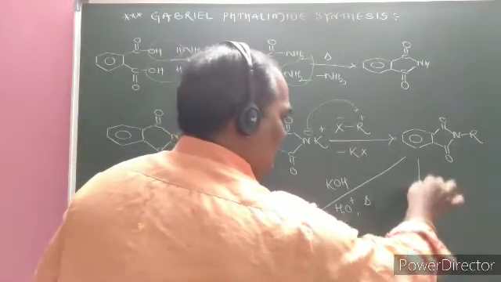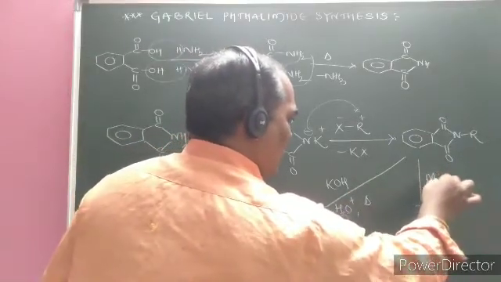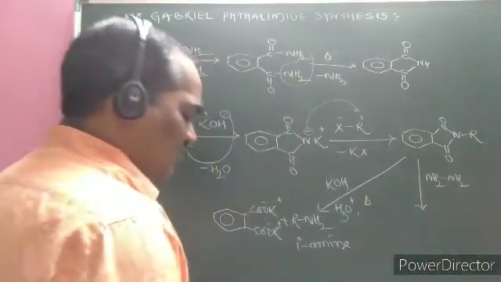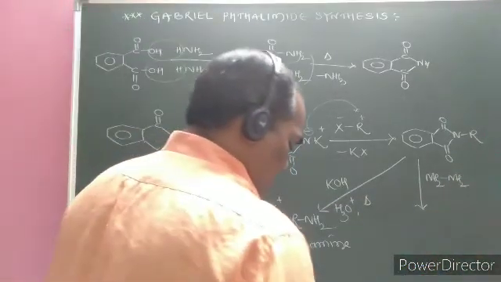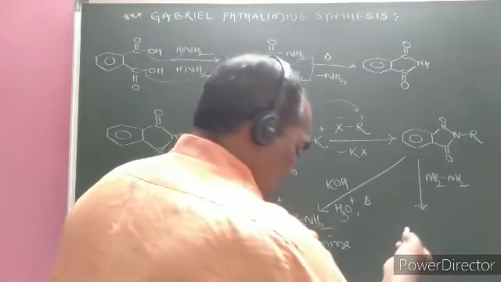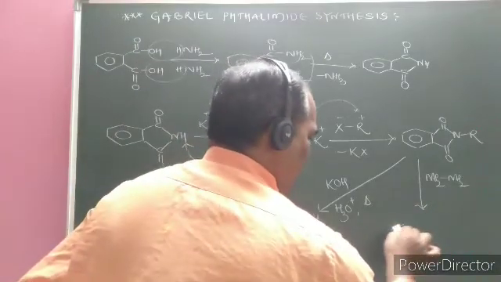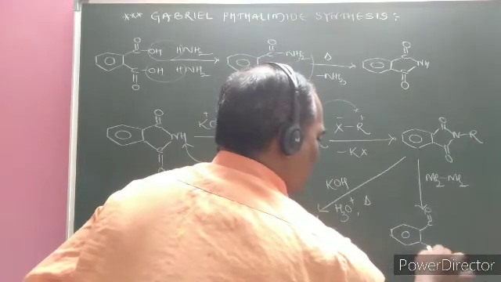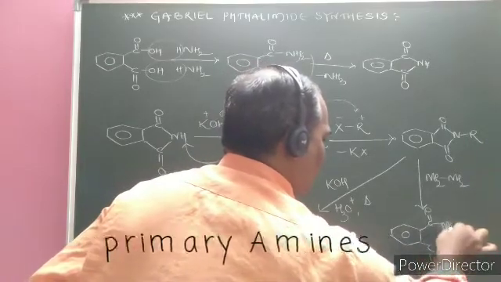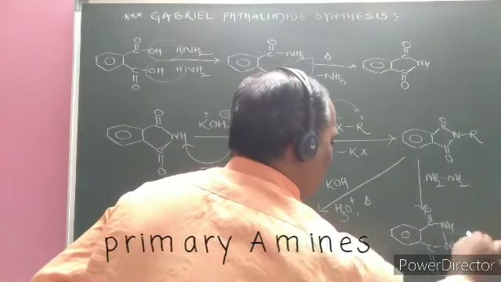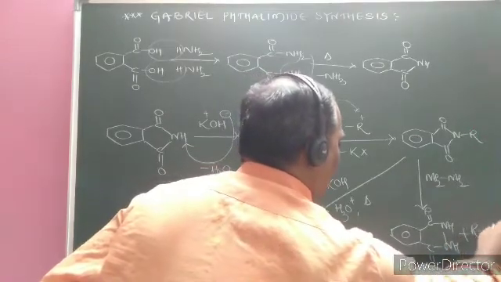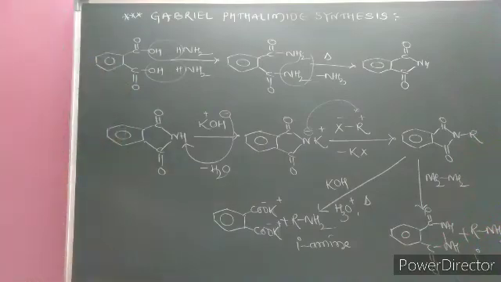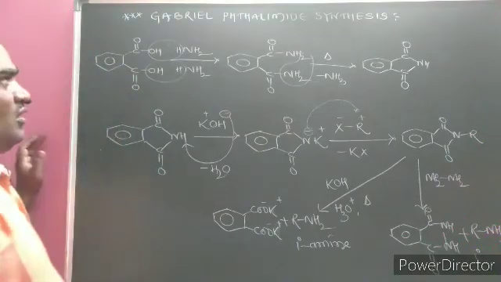From here, another way is also there: hydrazine, NH2NH2, is taken, followed by hydrolysis, that also leads to the formation of the same, but here is C double bond O, NH and NH. Here the resultant is the same, that amine is called a primary amine or primary aliphatic amine.